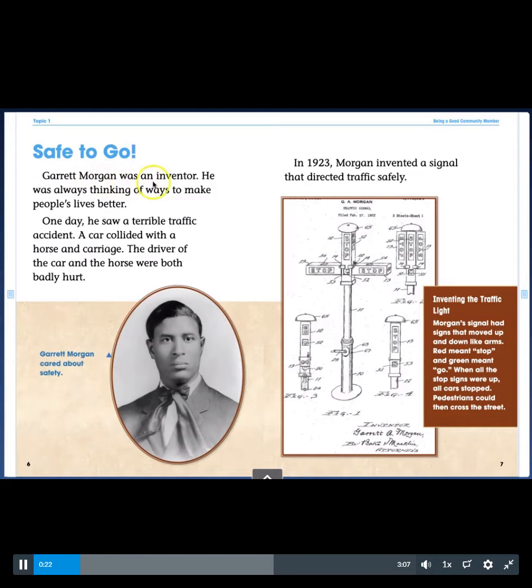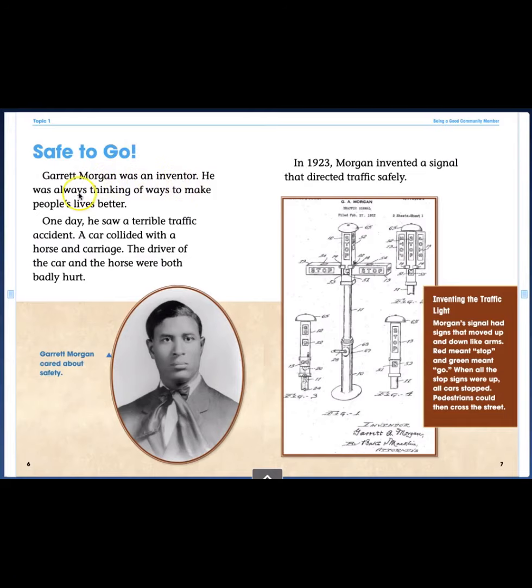Safe to go. Garrett Morgan was an inventor. He was always thinking of ways to make people's lives better. One day, he saw a terrible traffic accident. A car collided with a horse and carriage. The driver of the car and the horse were both badly hurt. In 1923, Morgan invented a signal that directed traffic safely.